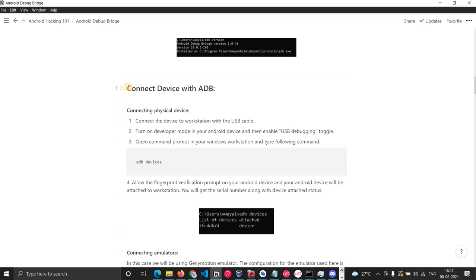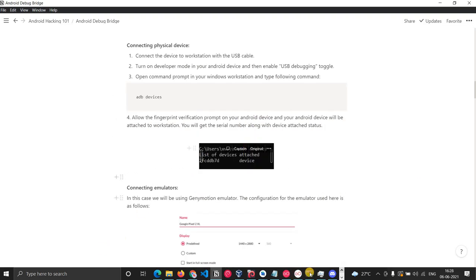So now here we are talking about a mobile phone, how we can connect a mobile phone. I'll just show you guys how you can do that. Basically, with ADB, you can also debug your device, or you can even play with emulators.